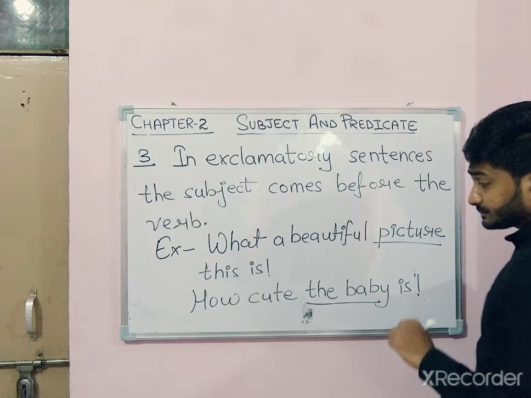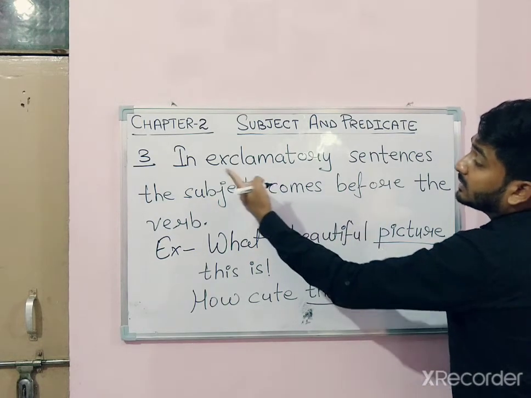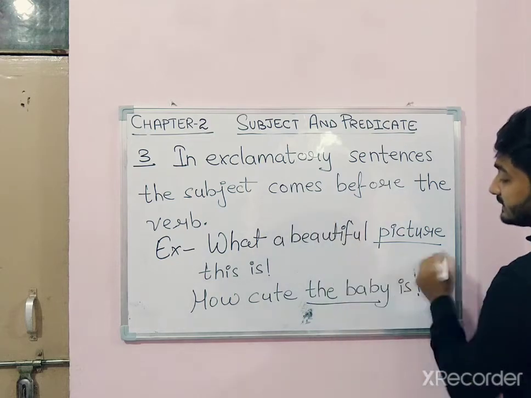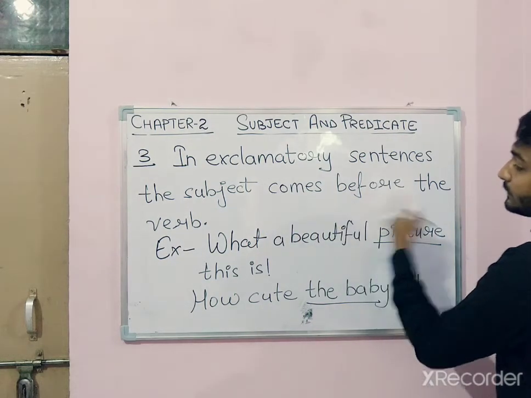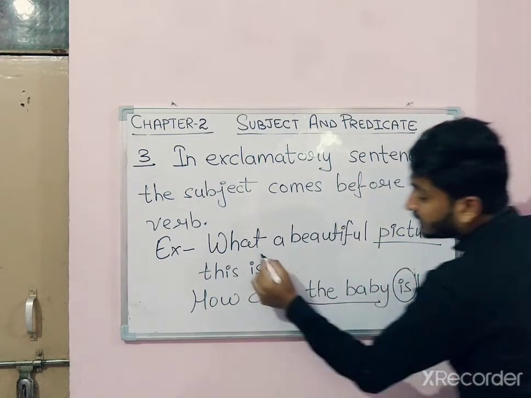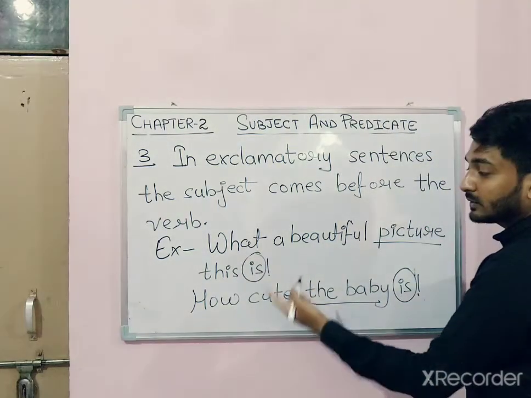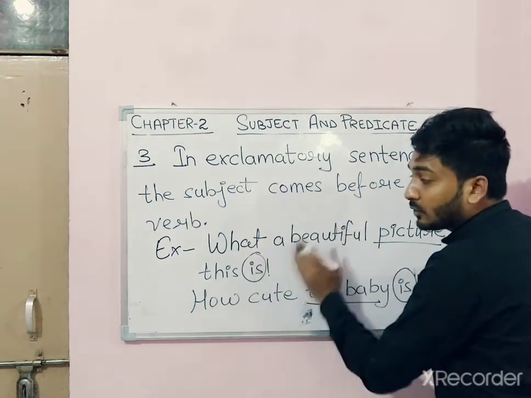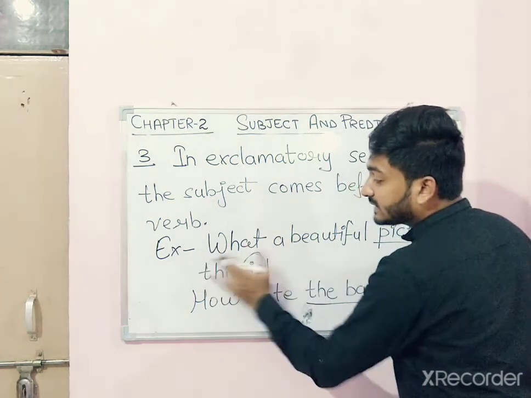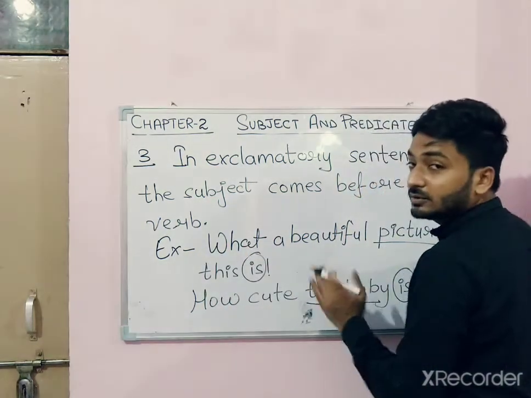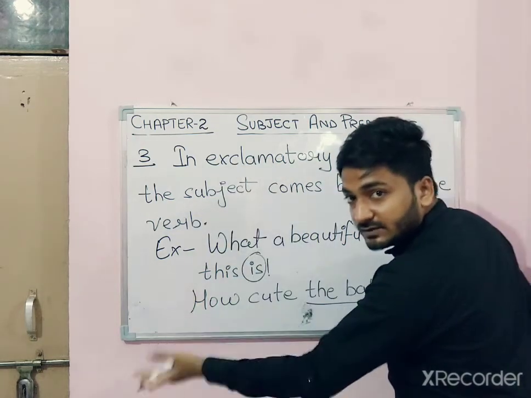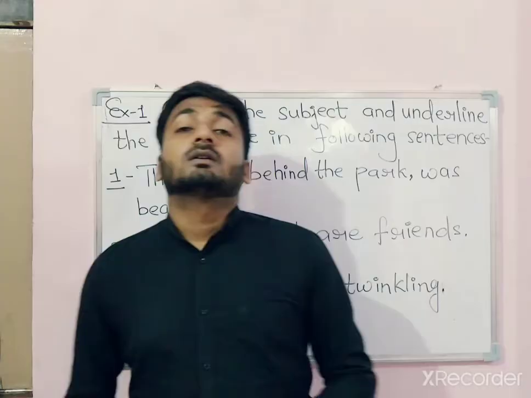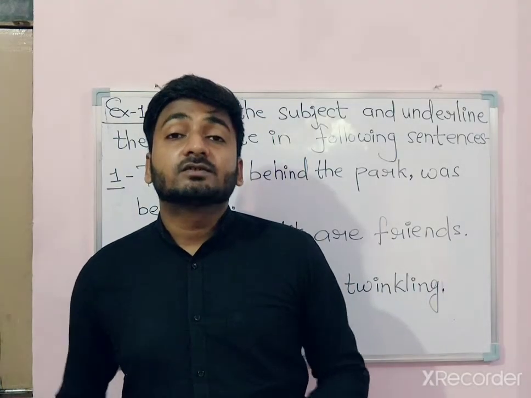So what it is saying is that in exclamatory sentences, the subject comes before the verb, not at the start, like it's starting with what a beautiful, how cute. So it does not come very first in the sentence, but before the verb. Got it? Now we will practice through some exercises.